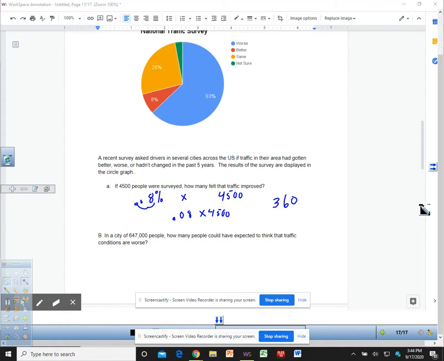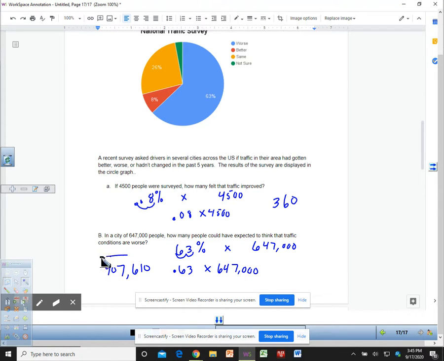Okay. In a city of 647,000 people, how many people were expected to think the traffic got worse? So worse is 63% of 647,000 people. So we're going to change this to a decimal: 0.63 times 647,000. And we get 407,610 people said it got worse.